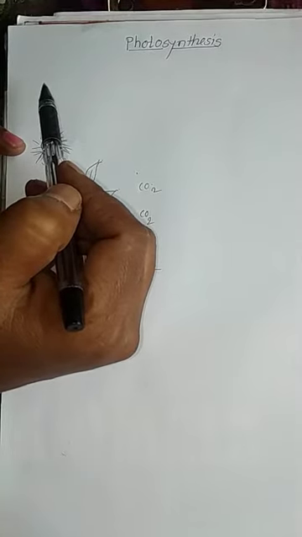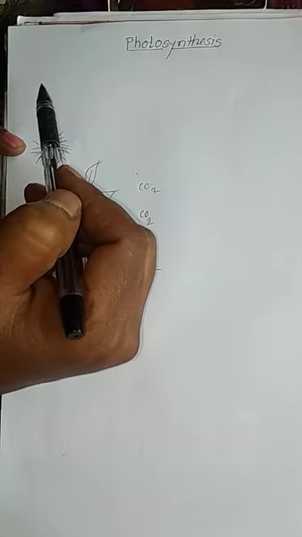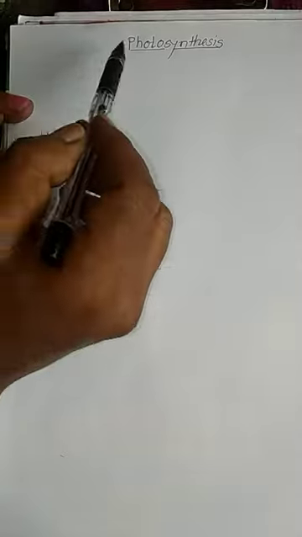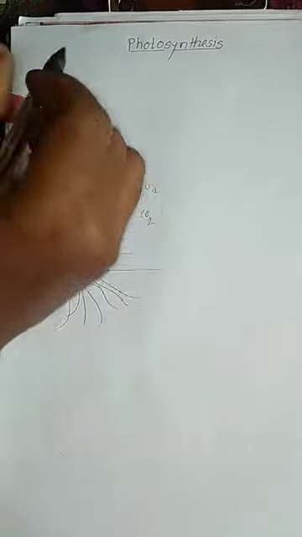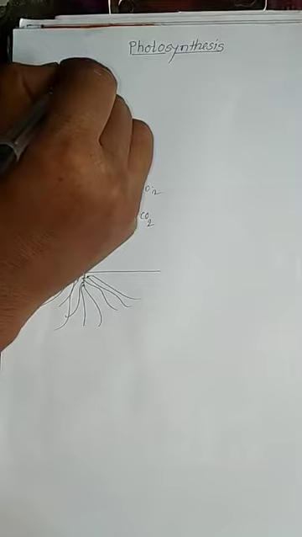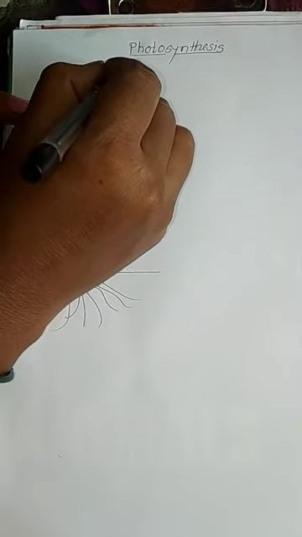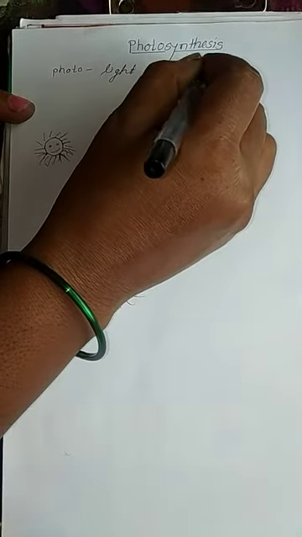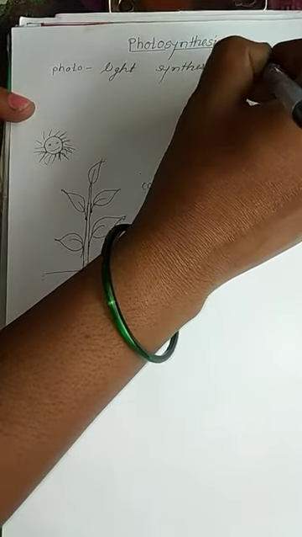As you know, students, what is meant by photosynthesis? Photosynthesis is a process in which the plant makes its own food. First we see the meaning of photosynthesis. Photo means light and synthesis means to make.